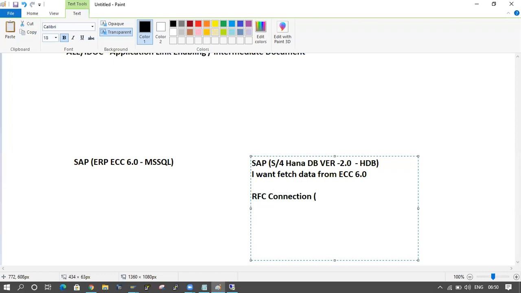We can do this through SM59. SM59 is the transaction code to create the RFC destination.